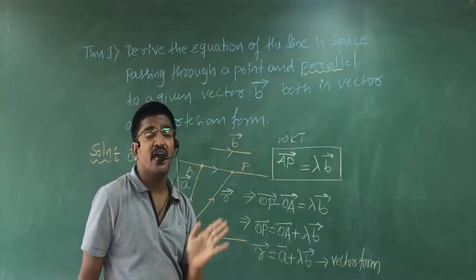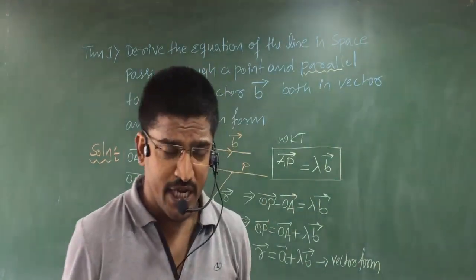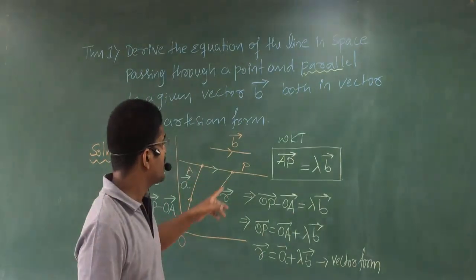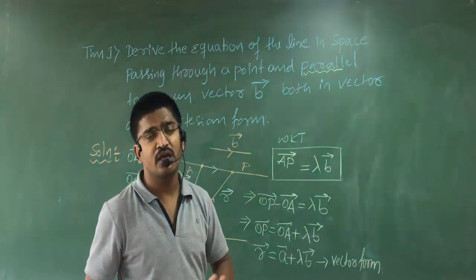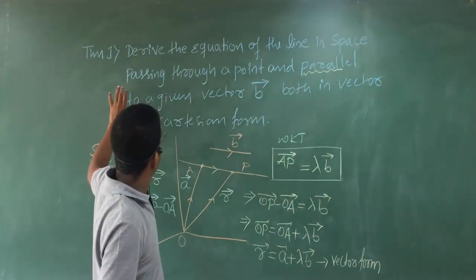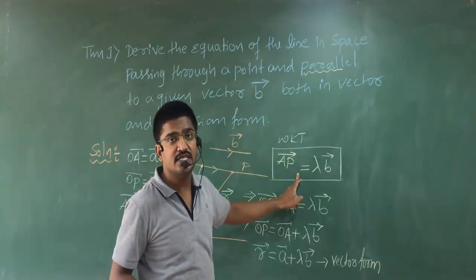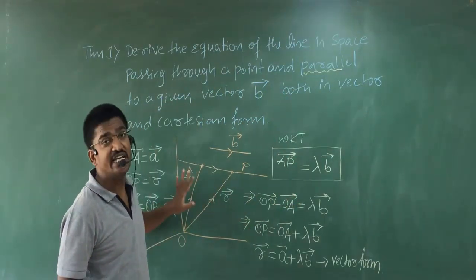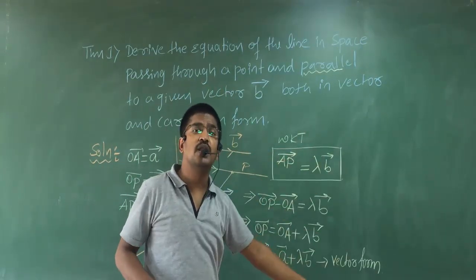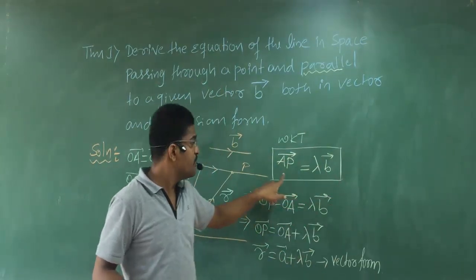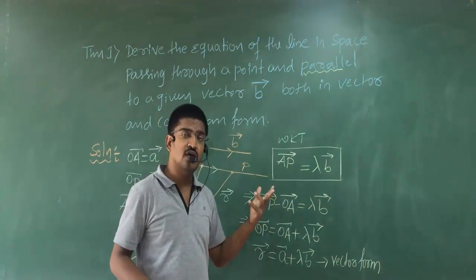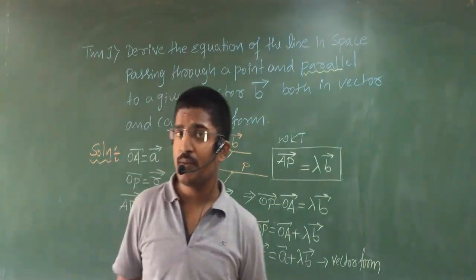So you remember the theorem as the line passing through a given point and parallel to a given vector is written as what? Vector AP equal to lambda times of vector B. With the statement you remember that. Clear? By reading this statement directly you can write this. But the diagram is needed. So by remembering the statement, the calculations will be simple. AP equal to lambda times of B means AP is what? OP minus OA equal to lambda B. OP is what? r. OA is what? a. If you write that, vector form is over.